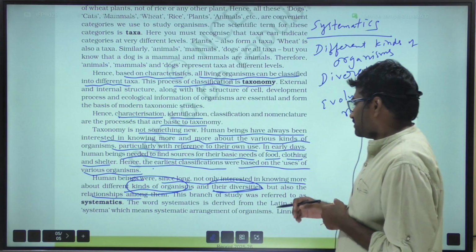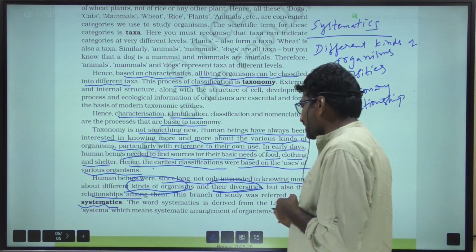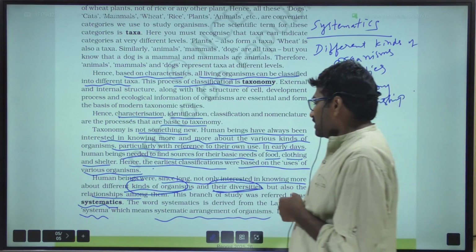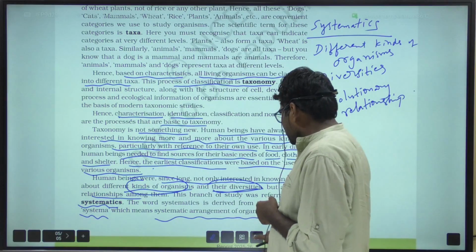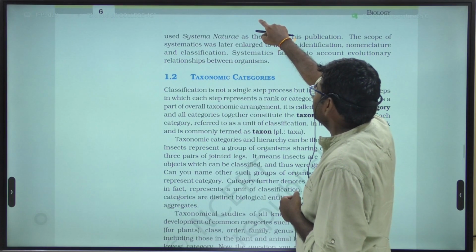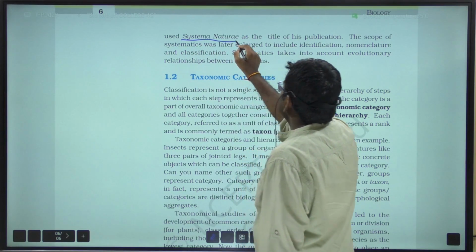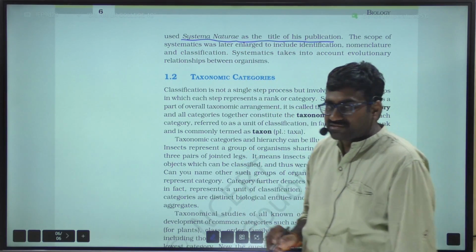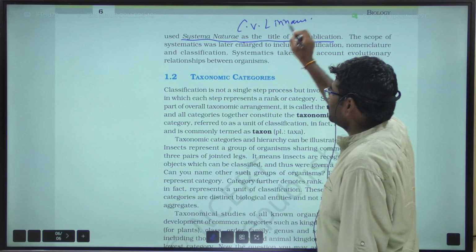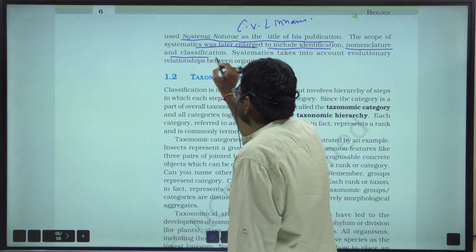So this is known as systematics, and the word systematics is derived from the Latin word systema, which means systematic arrangement of organisms. Carolus von Linnaeus, C.V. Linnaeus, wrote a book. The name of the book is Systema Naturae, the title of his publication. The scope of systematics was later enlarged to include identification, nomenclature, and classification.